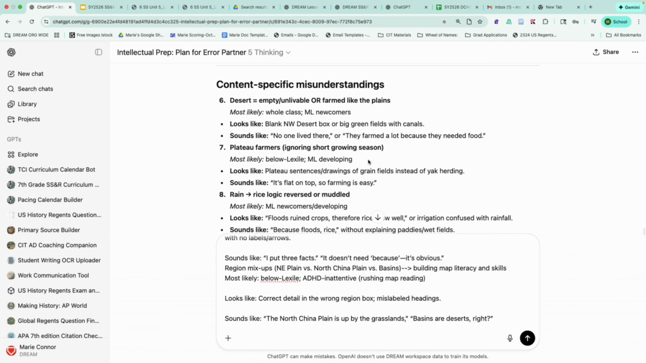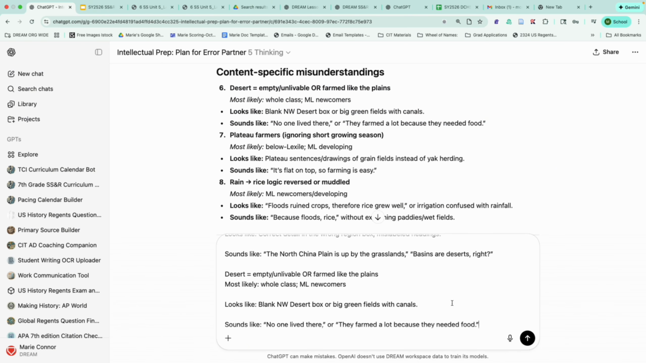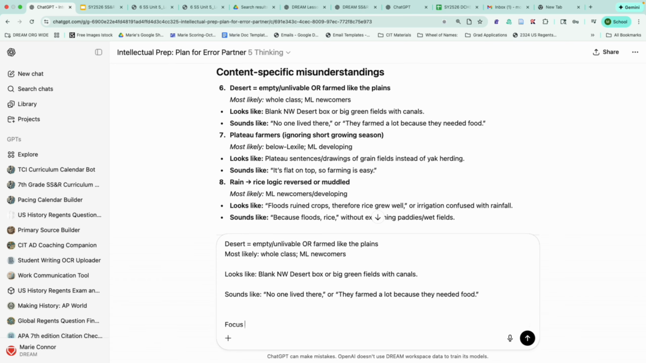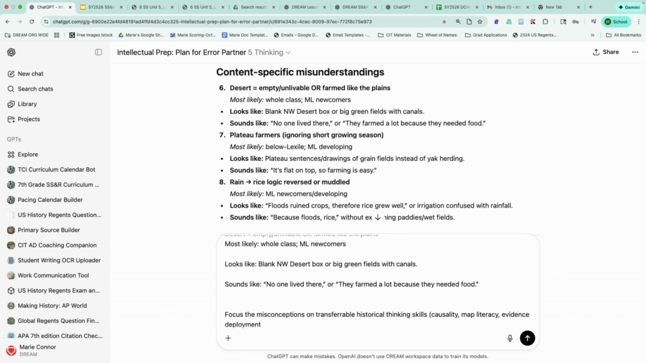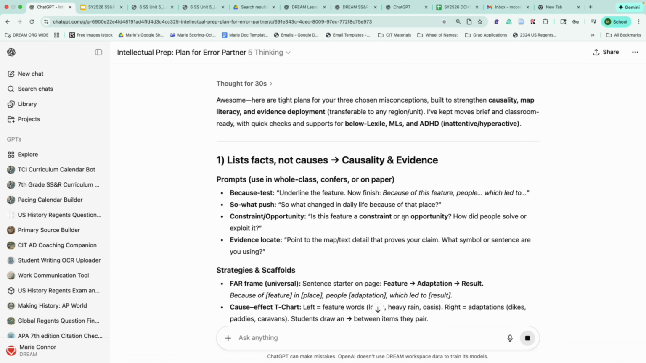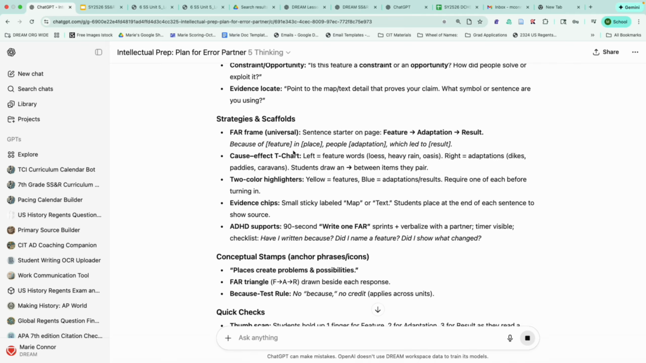And in this here, yeah, I think there's definitely going to be some struggles when it comes to the desert, especially based on schema and context kids are coming in with. But in all of these, I want to focus the misconceptions on transferable historical thinking skills. So in this case, like causality, map literacy, evidence deployment, etc. All right, and so then here are some of the ways that it responded, both with some prompts in order to both be proactive and reactive, both with strategies and scaffolds.